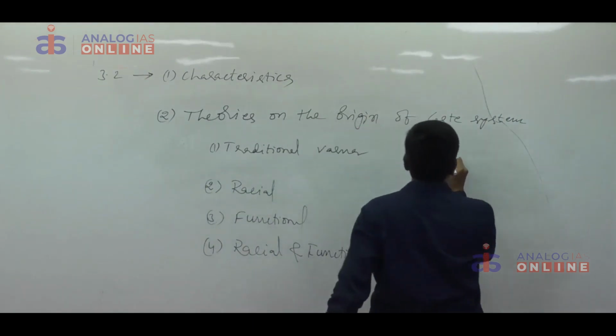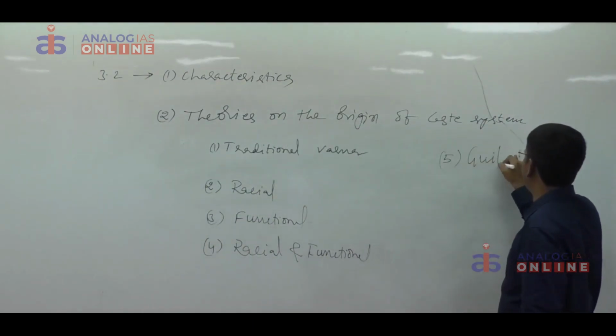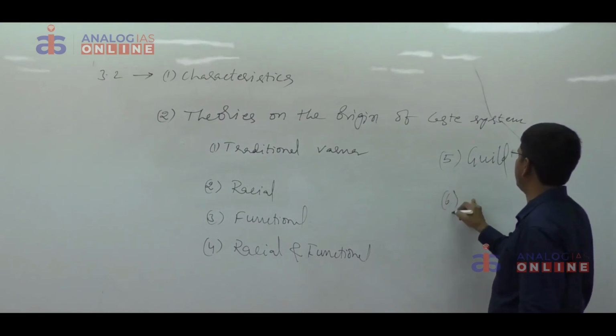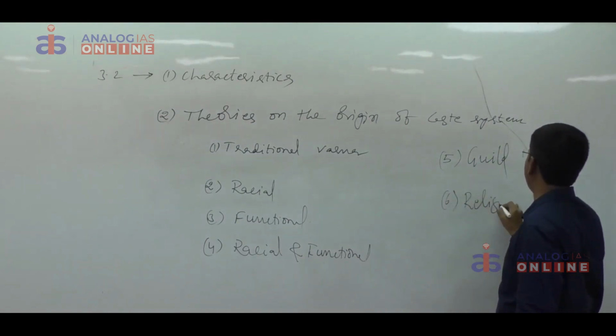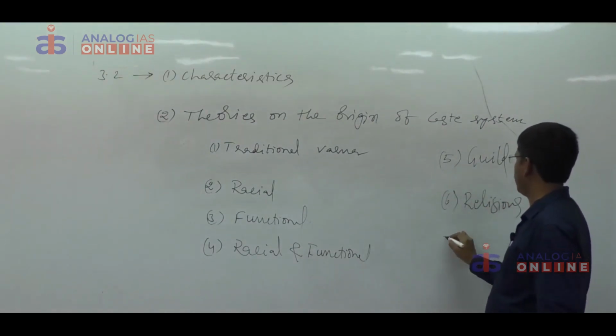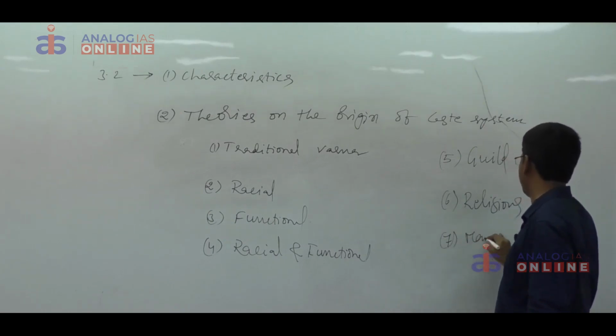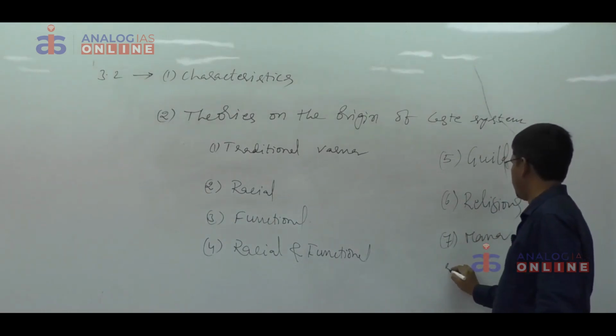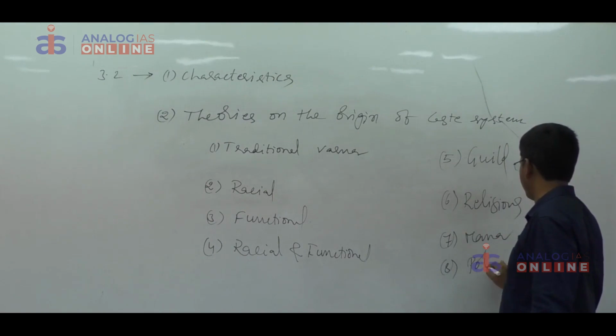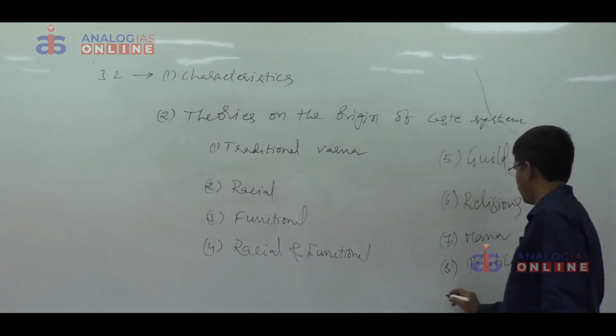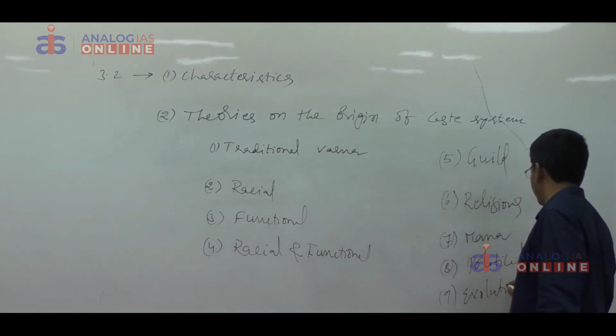Fifth one is guild theory. Sixth one is religious theory. Seventh one is mana theory. Eighth one is political theory. Ninth one is evolutionary theory or composite theory.